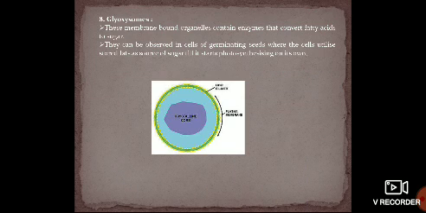Then come glyoxysomes. These are membrane bound organelles which contain enzymes that convert fatty acids into sugar. So here we see that generally sugars are formed from the basic units of carbohydrates, but here the sugars are formed from the basic units of lipids called fatty acids. Glyoxysomes can also be observed in the cells of germinating seeds, where, as I have already discussed, some of them cannot perform photosynthesis, but the stored food helps them for growth.